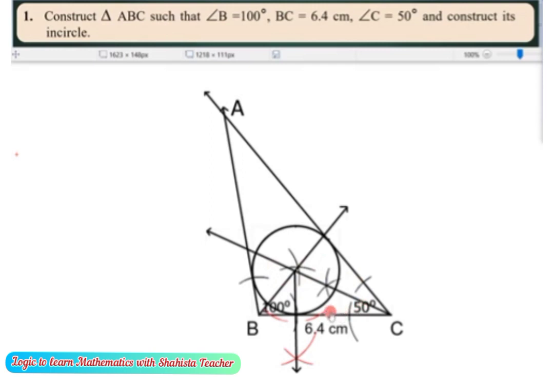Is that clear, my dear students? So here angle B is 100 degrees, angle C is 50 degrees. We have drawn two arcs and taken the intersection point, and after that we have drawn the incircle. Is that clear, my dear students? So simple and easy to draw this triangle ABC. My dear students, in this way we have completed question number 1. Now let's solve the second question.